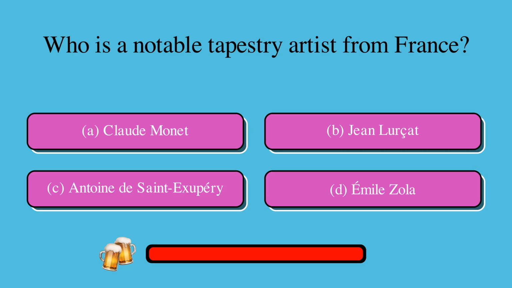Who is a notable tapestry artist from France? Is it A. Claude Monet, B. Jean Lorsat, C. Antoine de Saint-Exupéry, or D. Émile Zola? The correct answer is B. Jean Lorsat.